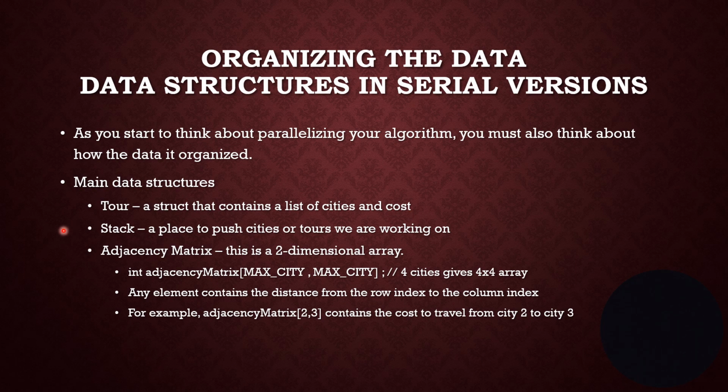We also have a stack, and the stack is going to be a place to push these city tours and pull them off. We also have something called an adjacency matrix, a matrix that we use to represent how far it is from one city to the next. And we'll show you that in just a little bit.